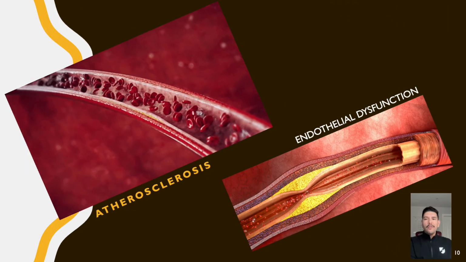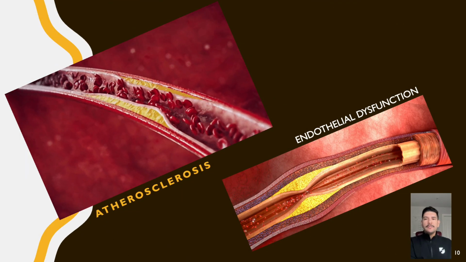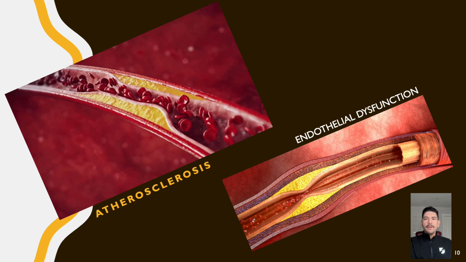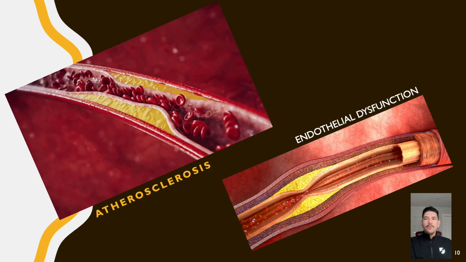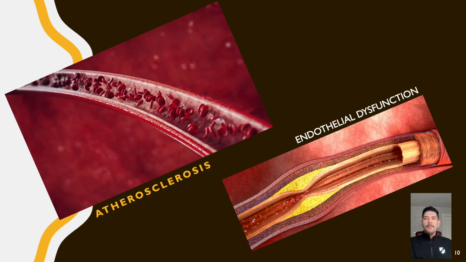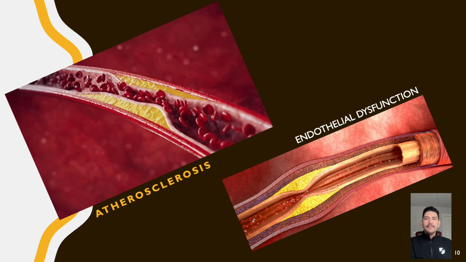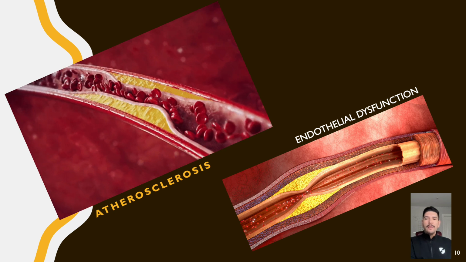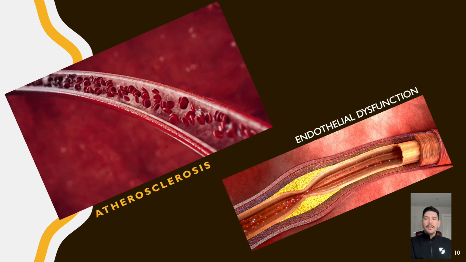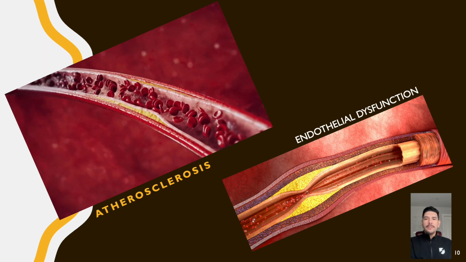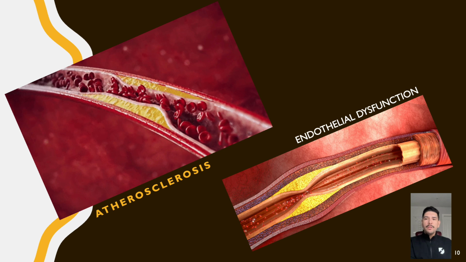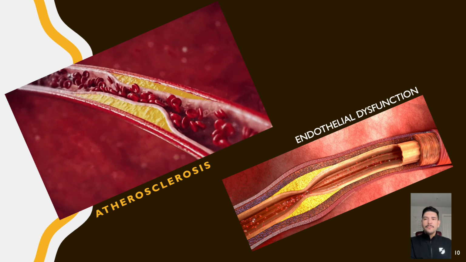The hallmark of coronary artery disease is the development of atherosclerosis, characterized by the accumulation of plaque within the walls of the coronary arteries. Plaque consists of cholesterol, fatty deposits, inflammatory cells, and cellular debris. Over time, plaque can become hardened and narrow the arterial lumen, reducing blood flow to the heart muscle.